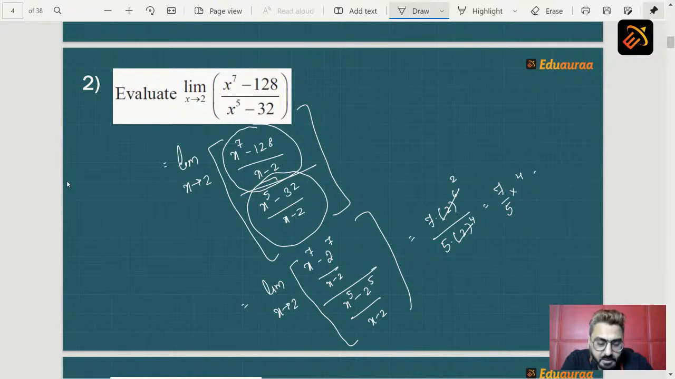So what is the answer? So here the answer will be, what is 7 fours are? So 7 fours are 28 by 5. And this is how we solve our sum. So students, I hope it is clear how to solve. Yes, let's move on to the next question, and our next question is